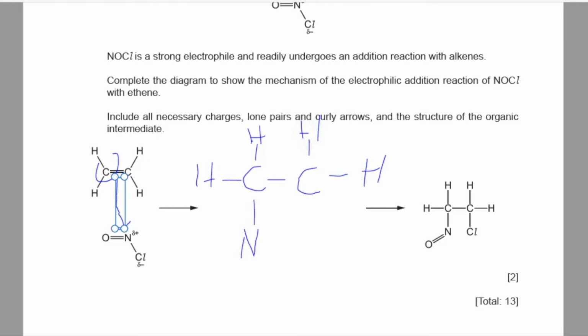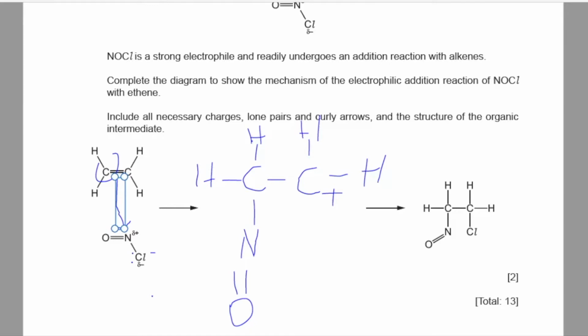So NO has now been bonded to this carbon atom, while this carbon atom on the right still carries a positive charge. Now the second step is that this partially negatively charged chlorine has now been given a lone pair of electrons, because this N-Cl bond breaks heterolytically with chlorine taking away both the electrons which were being shared in this covalent bond, and Cl now has a negative charge and a lone pair of electrons.